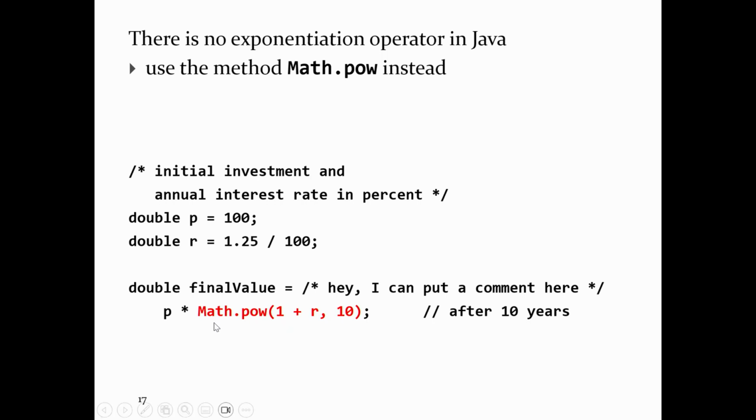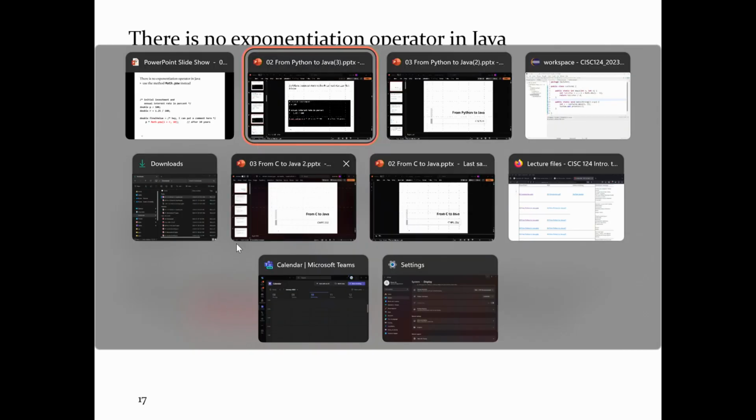You have to call this method called pow, and it's a little bit unusual in that you have to stick in the word Math in front of it. So it's big M Math.pow, and then that's your base, that's your exponent. So that computes 1 plus r raised to the power 10. Math is the name of a class in Java that contains a bunch of methods and constants related to mathematical operations.